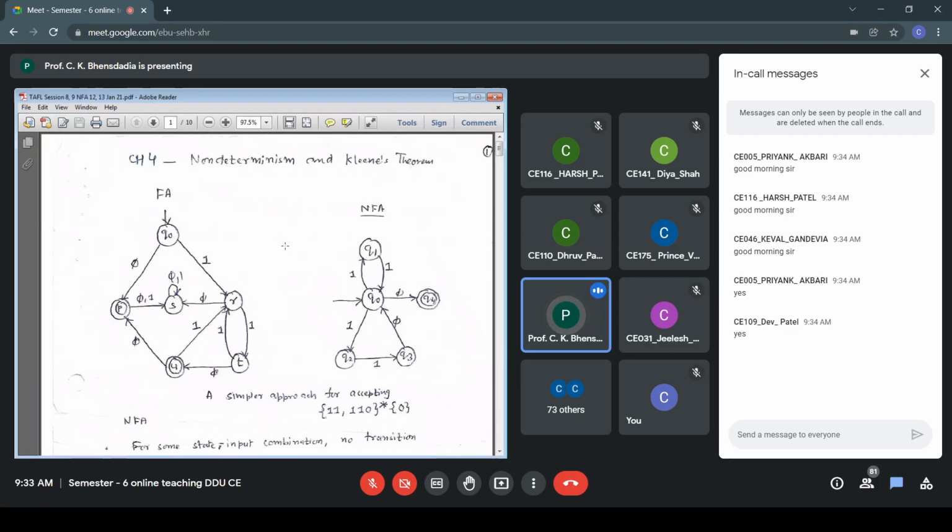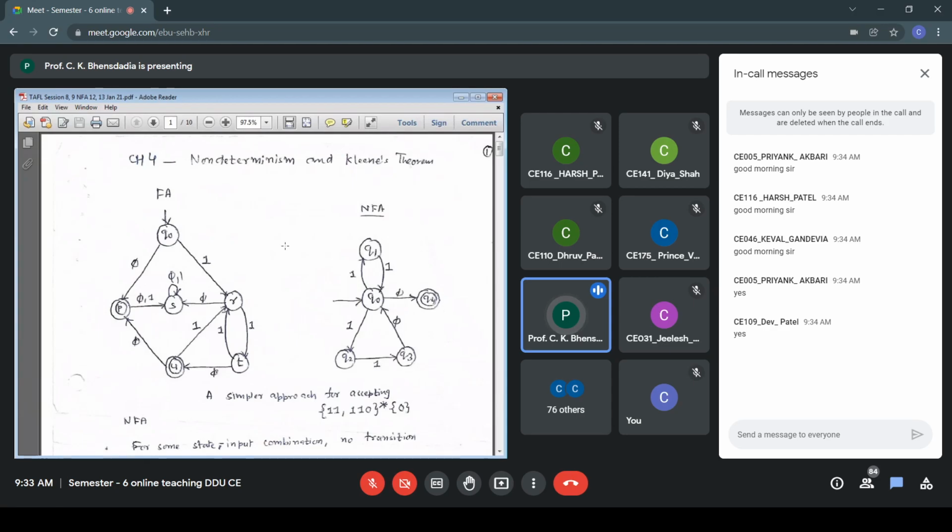So from the Q0 state, currently we are focusing on the leftmost picture with the title FA. Initial state is Q0. So only 0 is acceptable. So Q0 to P on 0. Q0 to state P, that is a double circle. State P is double circled and 0, only 0 is acceptable. Now after 0, if I get any other combination, then the string is not going to be accepted. It must end with 0.